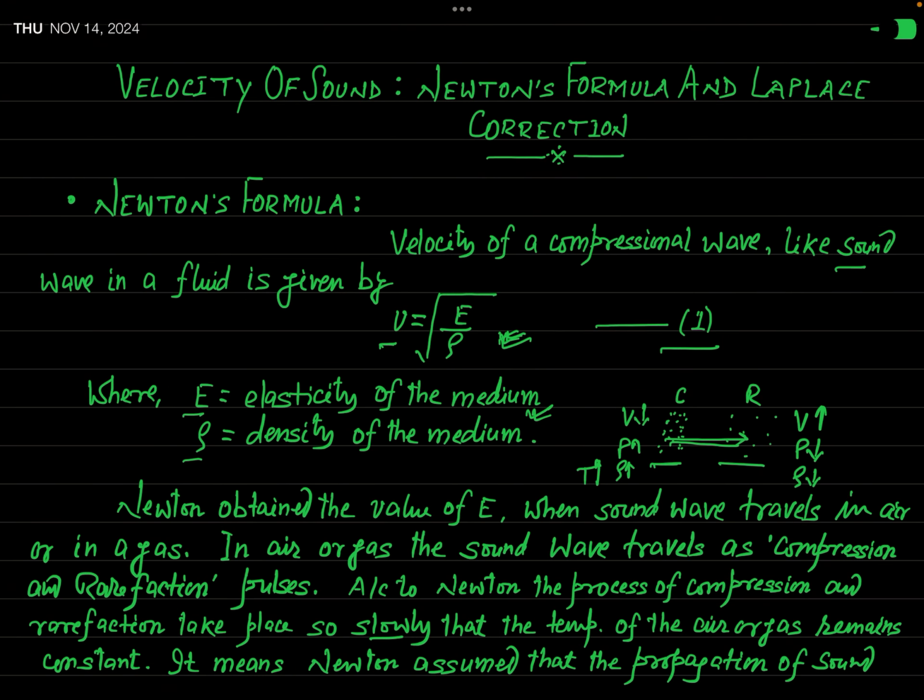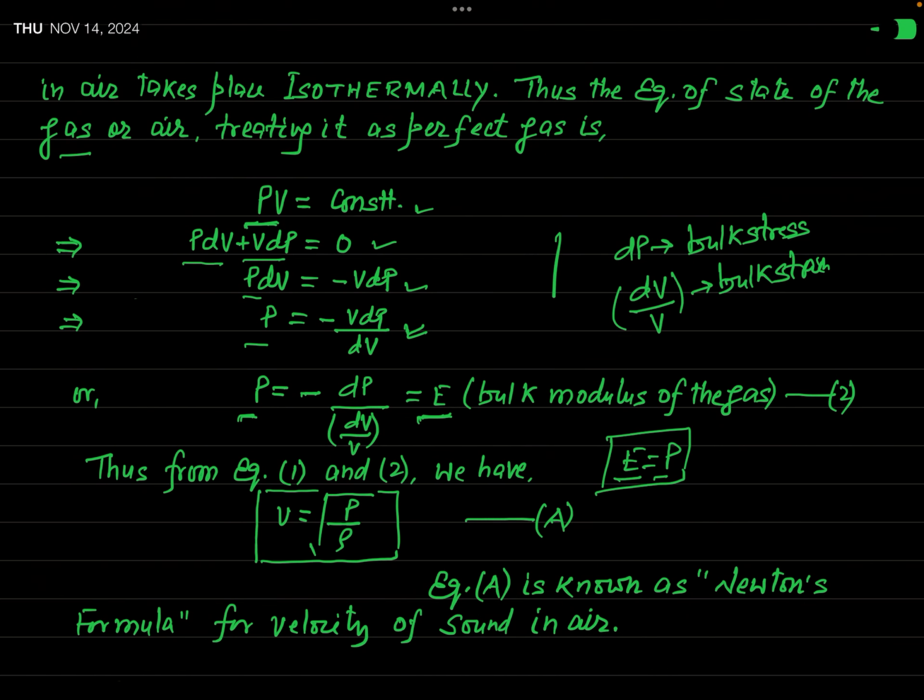In this general result for velocity of sound, or velocity of any compressional wave in a fluid, we will replace this E by P. When you replace E by P, you get the formula for the velocity of sound in air proposed by Newton, and that very formula is called Newton's formula for velocity of sound in air or gas. So this V will be equal to the square root of P over rho. Actually, this result is known as Newton's formula for velocity of sound in air.